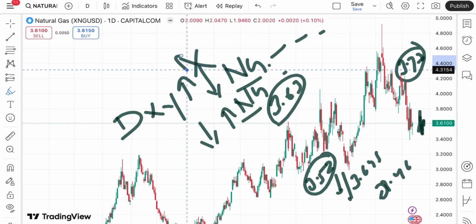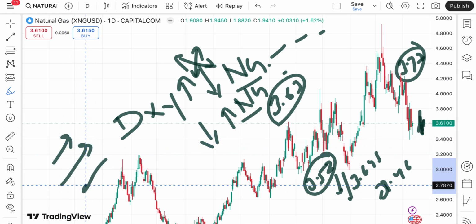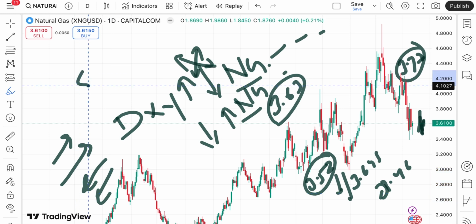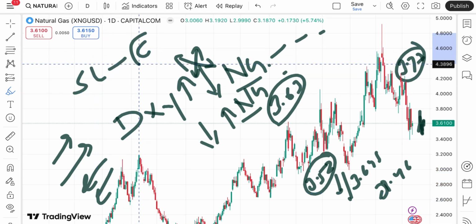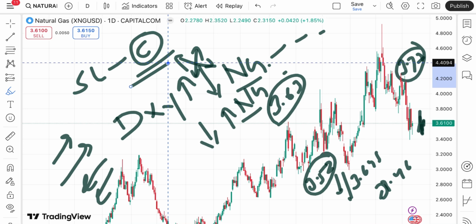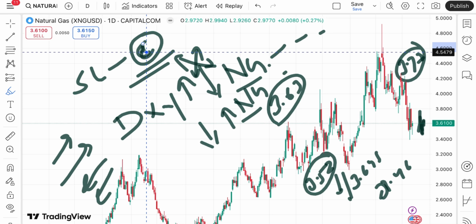Okay, because there is a higher chance that the natural gas price sometimes moves in the same direction. So whenever you start your trade, put your SL, because putting your SL is very important. It will save your capital, because if your capital is safe, you can take numerous trades with precision and make profit.